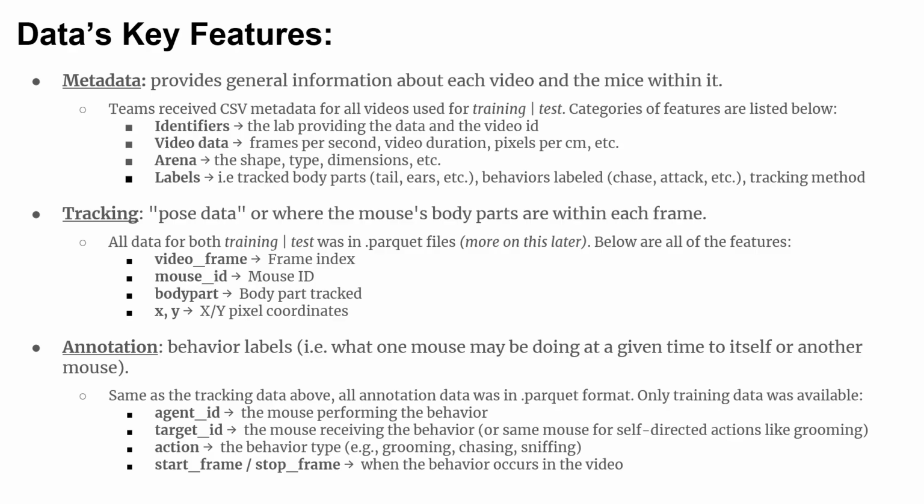And finally, we have the annotation data. Annotation data captures the behaviors themselves, what a mouse is doing at any given moment, either to itself or to another mouse. This was also stored in Parquet files, but only available for the training set. Each record includes the acting mouse, which is the agent ID, the receiving mouse, which is the target ID, and the behavior type. We also have the start and the stop frame of the behavior. Together, these three data sources form the foundation of the entire competition and define what our model needs to learn.